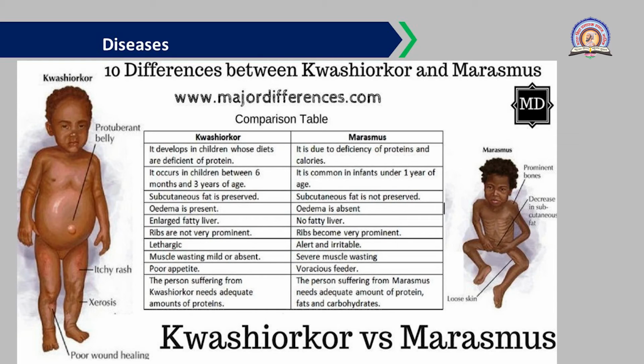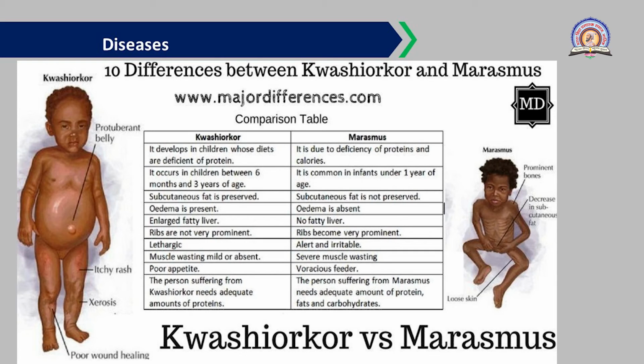In Kwashiorkor, it develops in children whose diets are deficient in protein. So Kwashiorkor disease is because of improper intake of protein, and marasmus is because of the deficiency of proteins and calories both. In your exam, if a question is asked, what is the disease that is because of the deficiency of proteins and calories, that is marasmus. And because of deficiency of protein, that is Kwashiorkor.